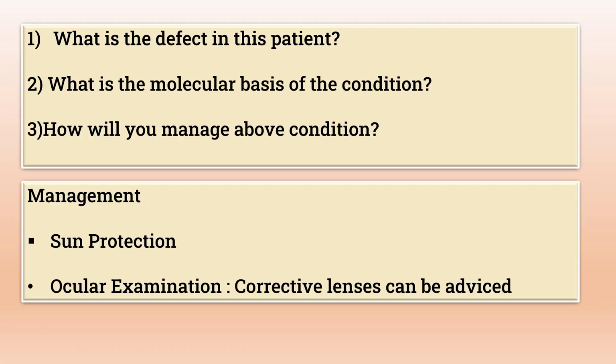So here, what is the defect in this patient? There is a deficiency of the enzyme tyrosinase, which is autosomal recessive. We have already discussed the molecular basis of the condition and how you can manage it. The only thing you can do is sun protection. You can protect such a patient by using sun protection. You have to wear goggles whenever you are exposed to sunlight, and corrective lenses can be advised in a patient who is suffering from albinism. There is no cure by which you can introduce melanin in the skin. The only management or prevention is sun protection and ocular management with the help of corrective lenses.